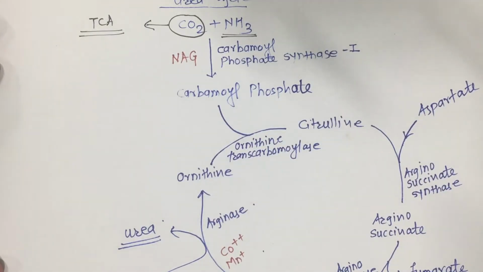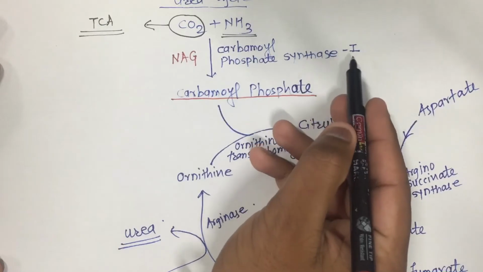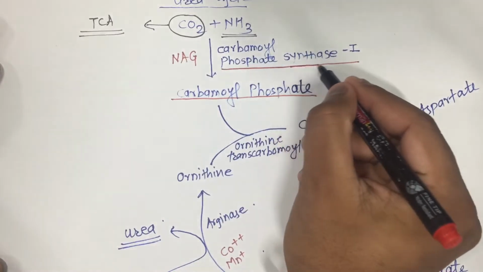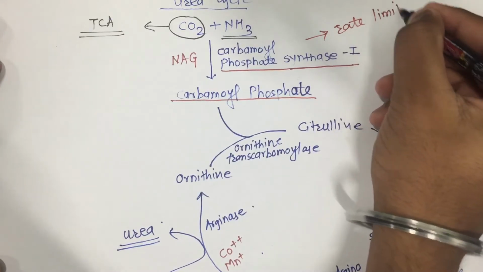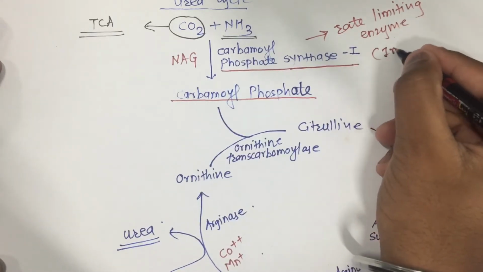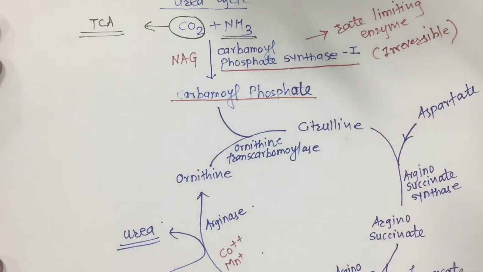These two molecules get combined to form carbamoyl phosphate, in the presence of carbamoyl phosphate synthase 1. This enzyme is very important. Actually, it is a rate limiting enzyme, and the process is irreversible. This enzyme is present in the mitochondria, right?